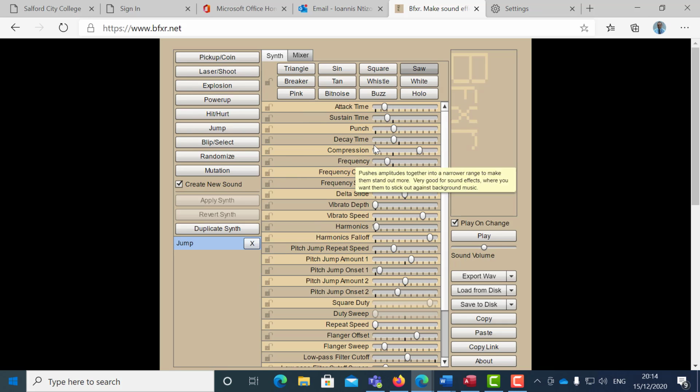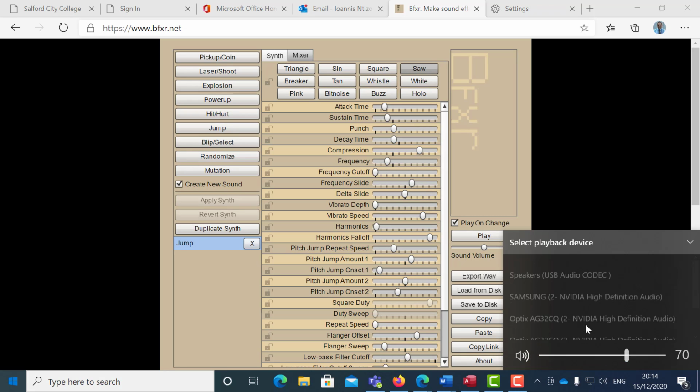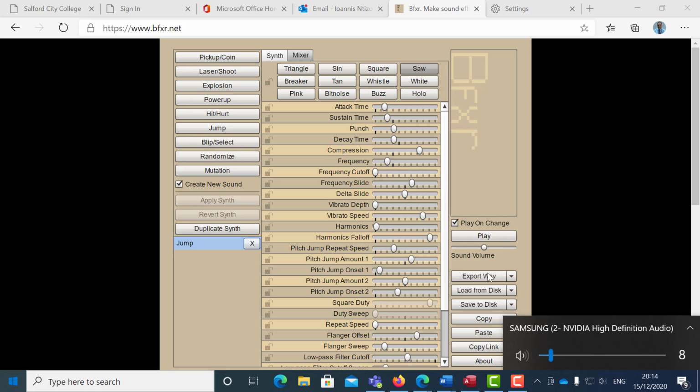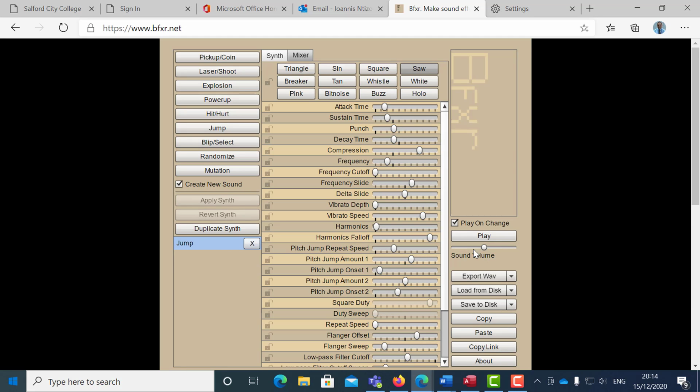This software application enables you to basically generate your own sounds. So let's go through here, and I'm just going to put this on my monitor speaker. And if you click on the play, you will be able to hear the sound. Let's put the sound a bit higher up. Okay. So I've got a pick coin,